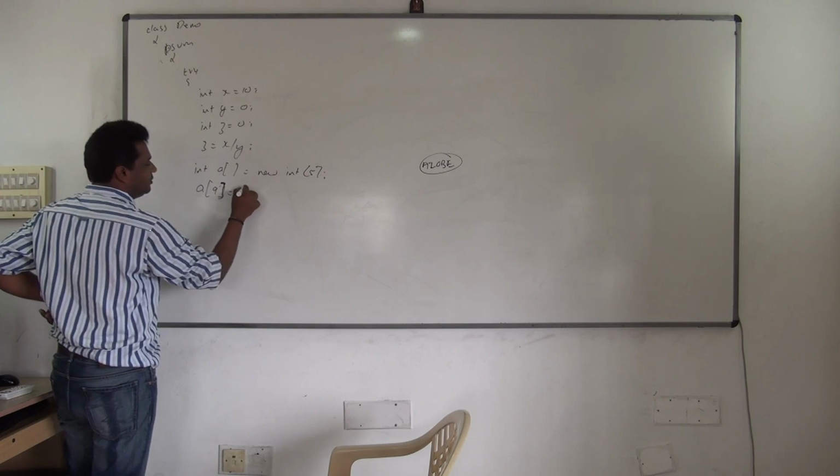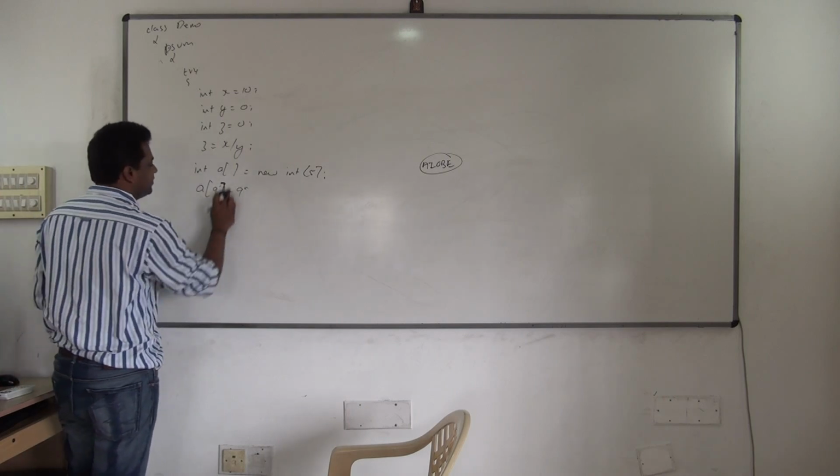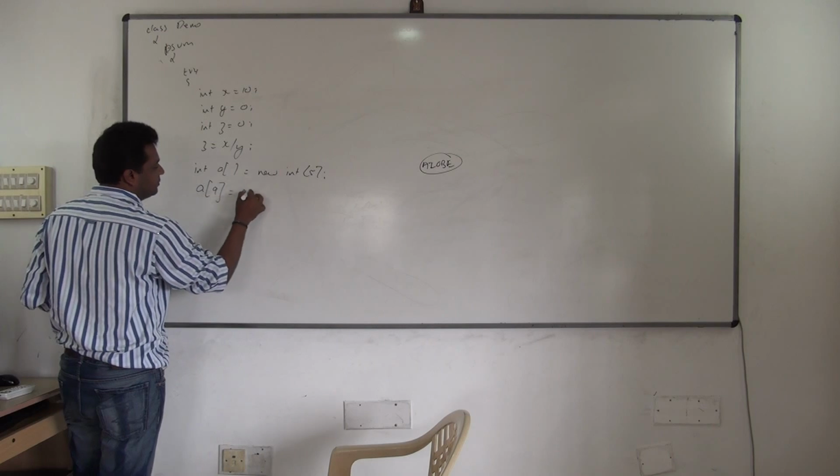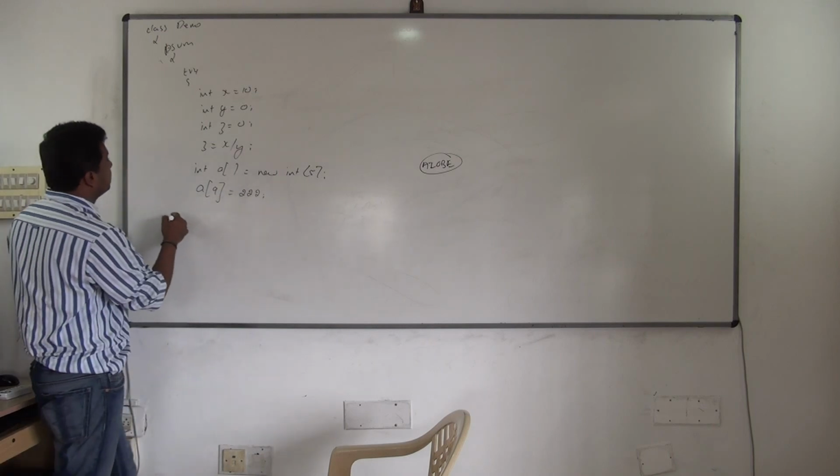A of 9 is equal to some value you give, that's your wish. In the 9th index I am storing now. Some value you give, yes.